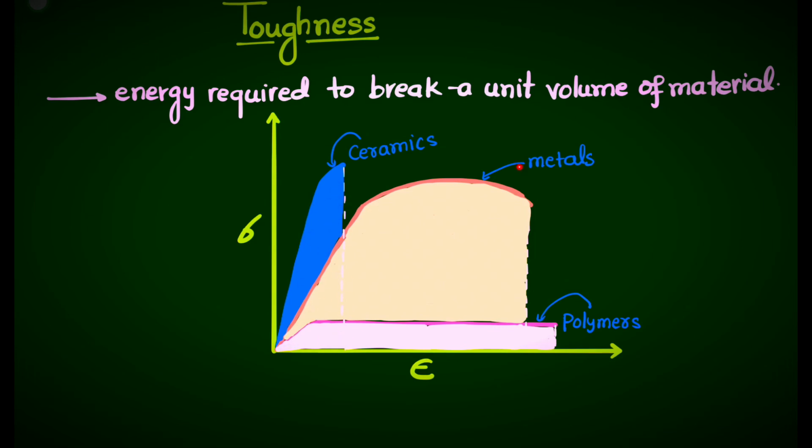Now if we talk about the metals, we can say the stress strain curve is starting from this origin and going up to this place. So we can say there is a large area, the area under this curve is very high, from there to there, it's a large area. So we can say the metals have basically high toughness. It has high toughness.